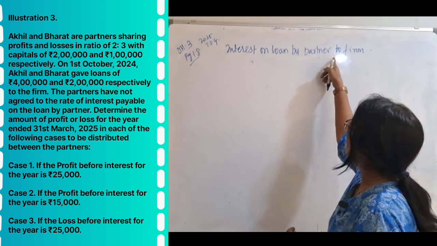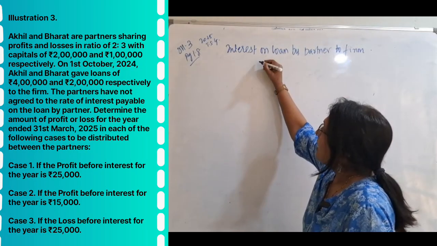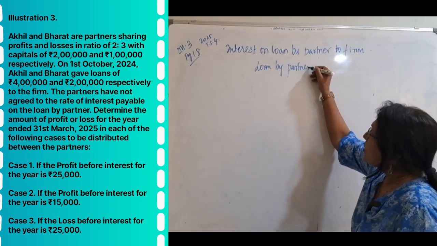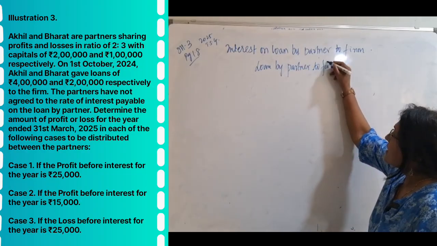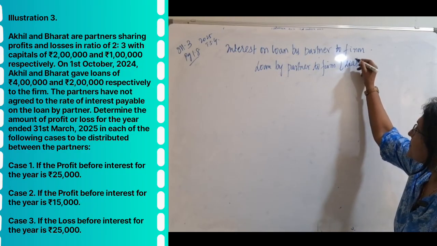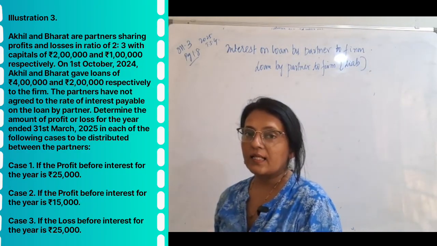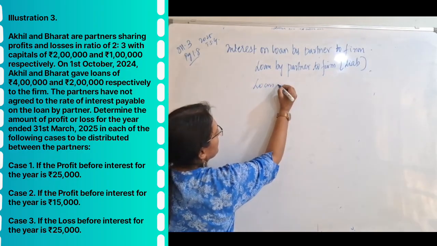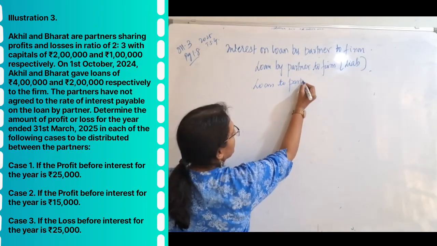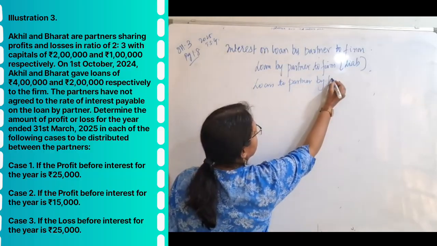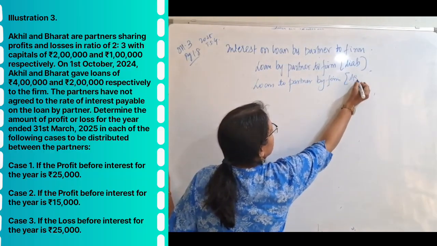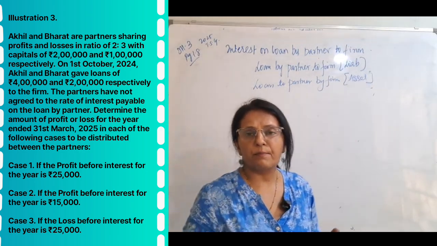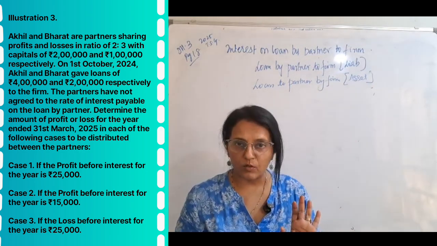Interest on loan by partner to the firm. Loan by partner to the firm is a liability. It is a liability for the firm. But loan to partner by the firm is an asset. Because the firm has given a loan to the partner. Now the partner has to repay that loan.